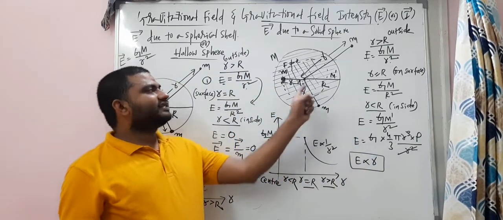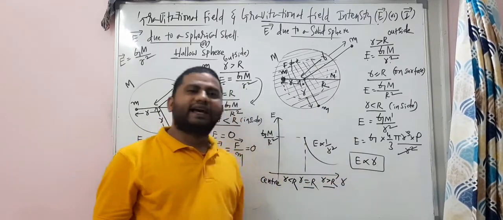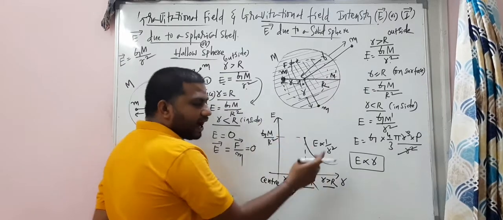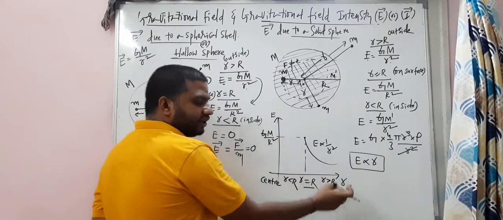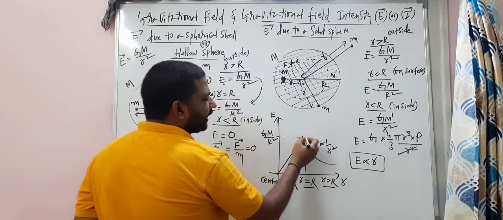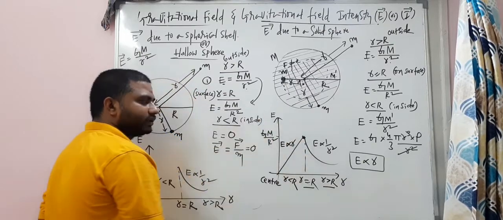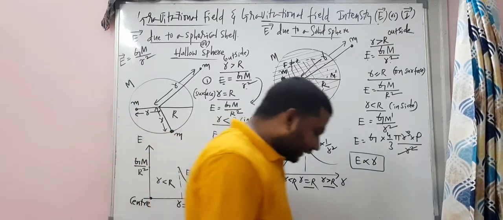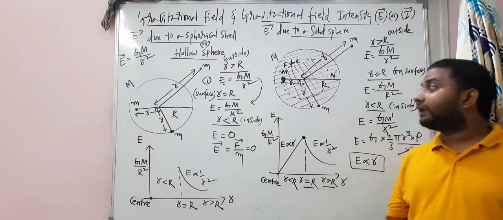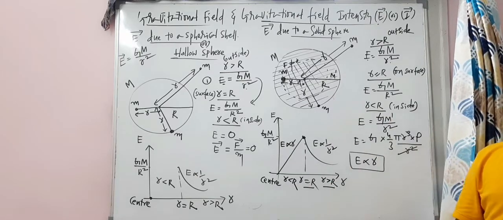When a particle is inside, when the mass is kept inside the solid sphere, your E value is directly proportional to R. So when you draw the graph between E and R, look at the interesting graph, you will get a straight line here. This is E directly proportional to R. That's it. First step. So like this, questions can be asked based on the graphs also, my dear children. Based on the graph also questions can be asked.